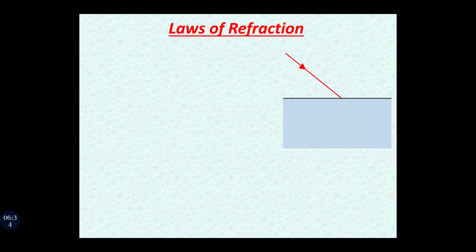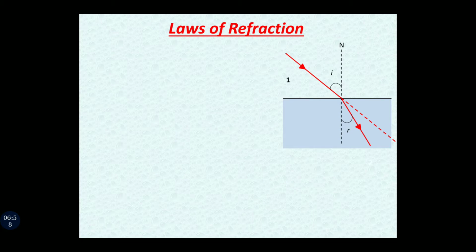A ray is falling from air. At the point of incidence, we draw a normal, and then the original path of the ray, but it bends towards the normal. Angle of incidence is made between incident ray and the normal. Angle of refraction is made between refracted ray and the normal.